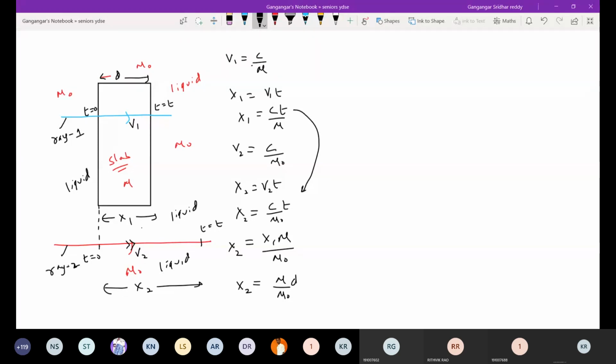So what is the path difference? Path difference delta x is equal to x2 minus x1. So x2 will be mu d by mu naught. And what is x1? x1 is equal to d. Look at the diagram here.